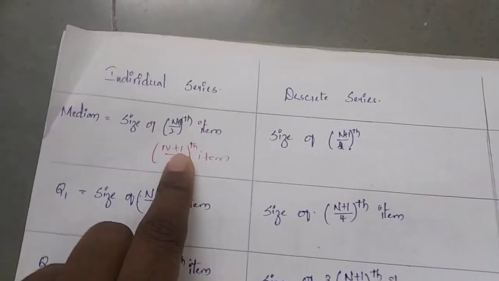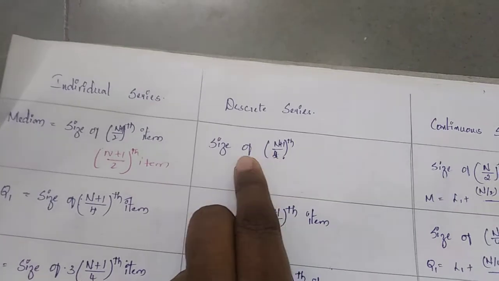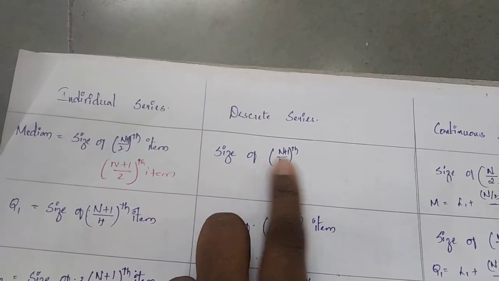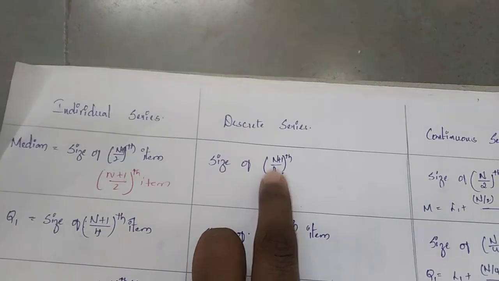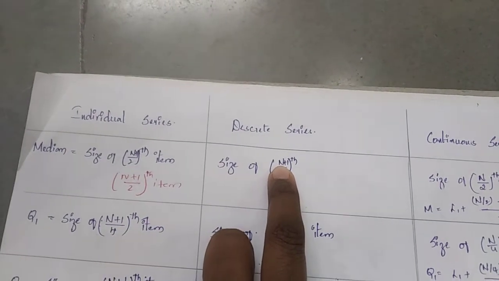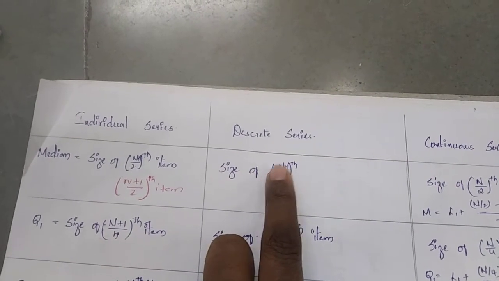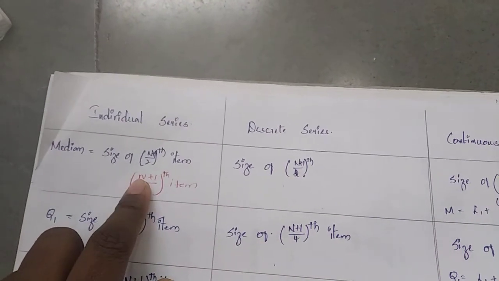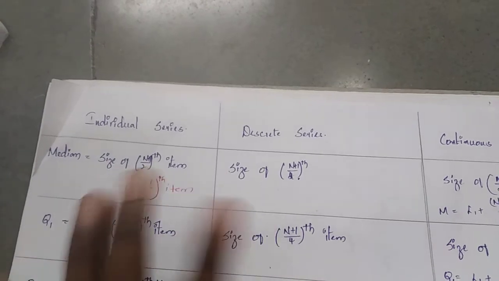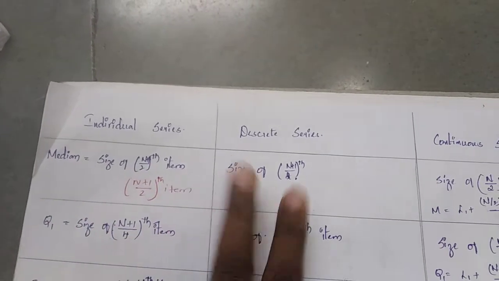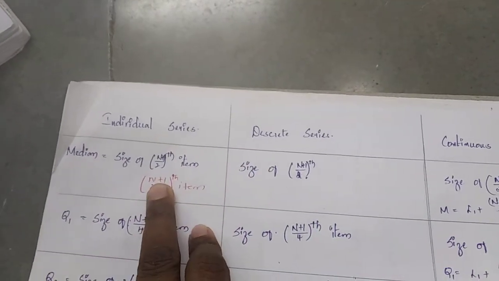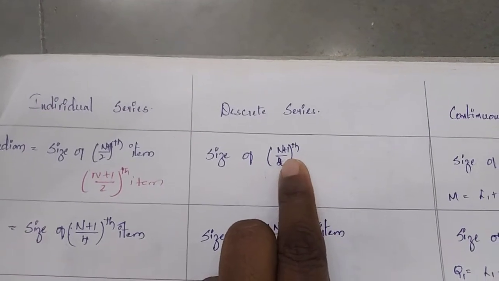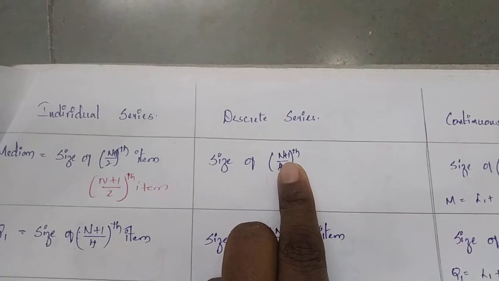Next, coming to the discrete series. The discrete series is also the same: size of (n plus 1) by 2 item. But here n means total of frequency. In case of discrete series, n means total of frequency; in case of individual series, n means number of items. That should be clear. Same formula, but here n means what, ma'am? n means total of frequency.